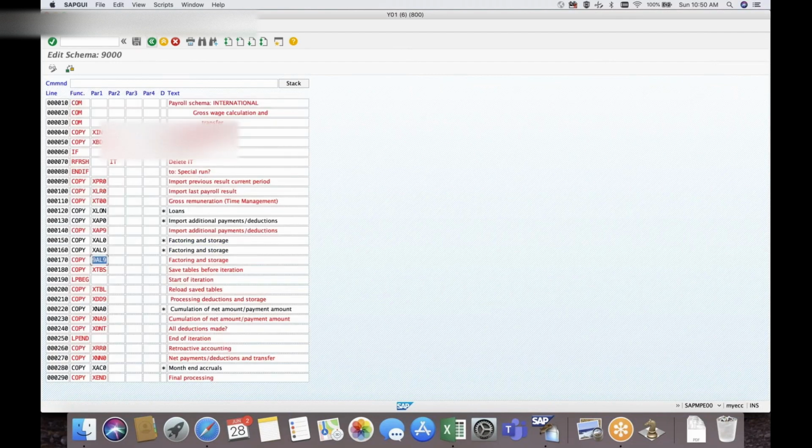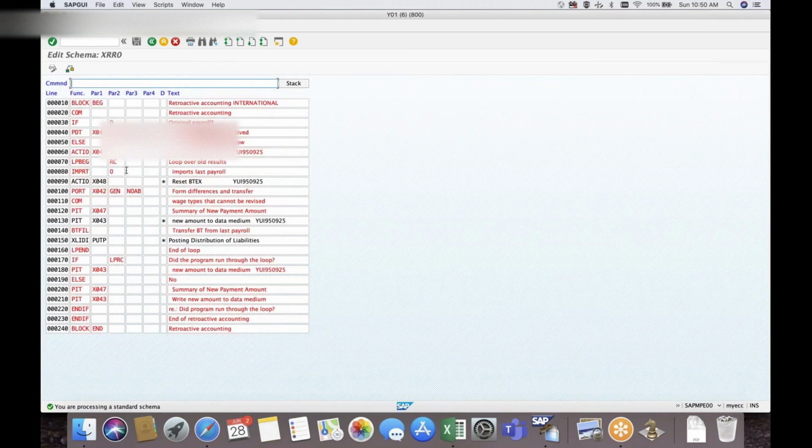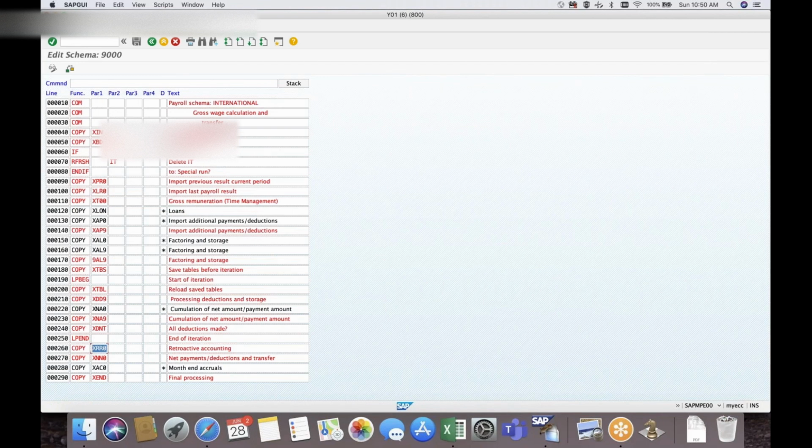Especially off cycle, we will discuss again in the subschema when we discuss retroactive accounting. If you see retroactive accounting, there is an if. If it is an original run, this rule will read. Else, if it is not the original run, the rest of the logic will read. Likewise, whenever we are going through our schema and subschema, I will explain what lines will read in the off cycle, what lines will read in the original.